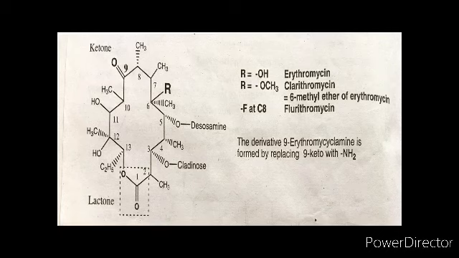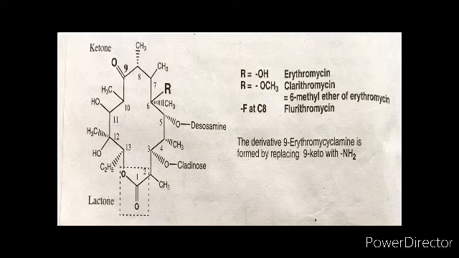Also we have 6 methyl groups at 2, 4, 7, 8, 10 and 12 positions, and 1 ethyl at the 13th position. OH at C3 is glycosylated with cladinose, a neutral sugar. OH at C5 is glycosylated with desosamine, an amino sugar.